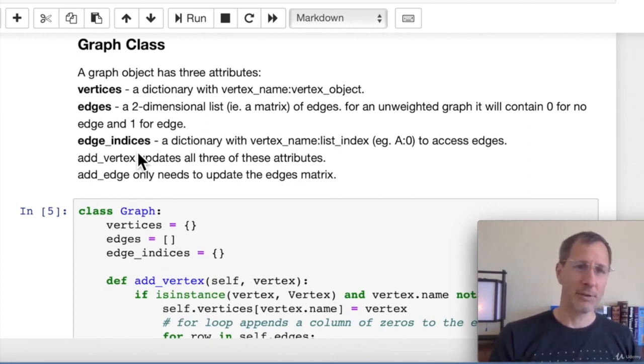This is not the only way to implement this. This is how I chose to do it. You can implement it a different way if you find this too complicated. So we're going to have a few different methods that are part of the graph class. We're going to add vertex, which is going to update all three of these attributes. We're going to add an edge, which only really needs to update the edges matrix. And then we have a print function.